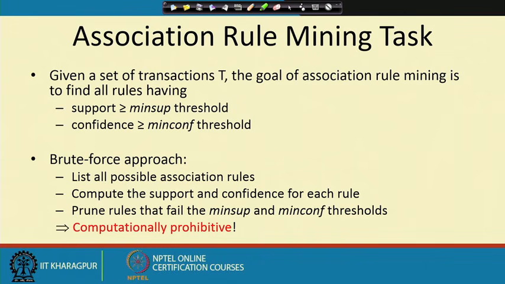And for each of these possible rules you have to go through the entire database, which itself is very big, and count how many times each rule appears. That would take an enormous time, and not just 100 items, a store would have thousands of items. So, it is prohibitive, you cannot do it that way.